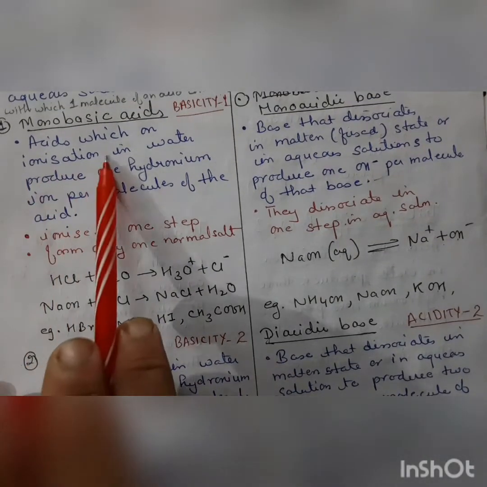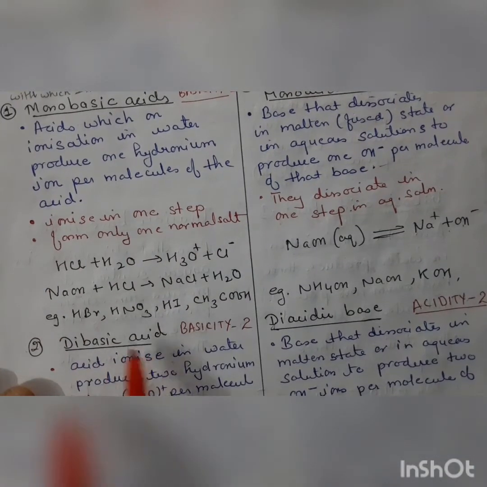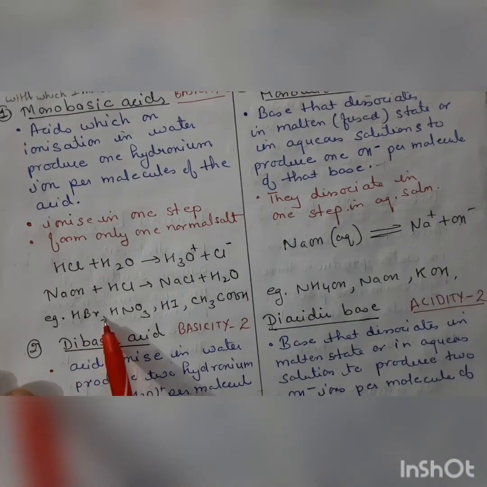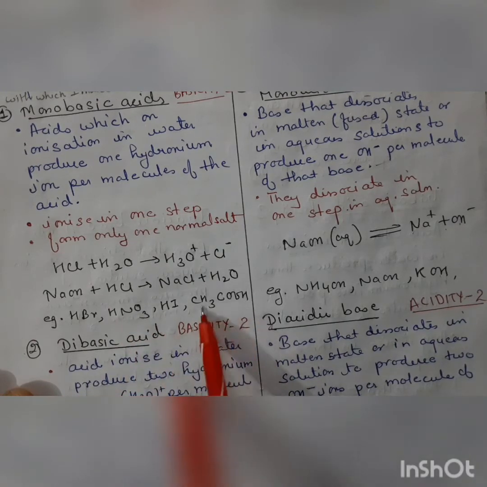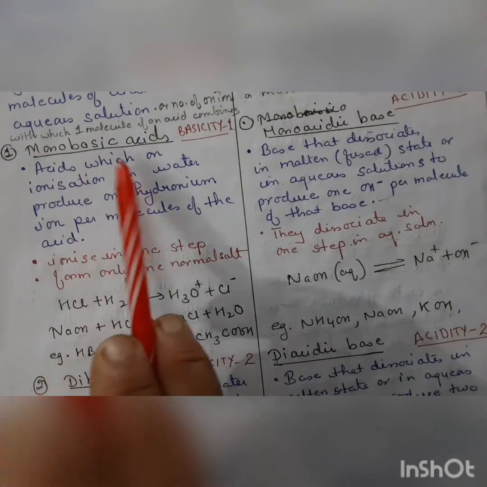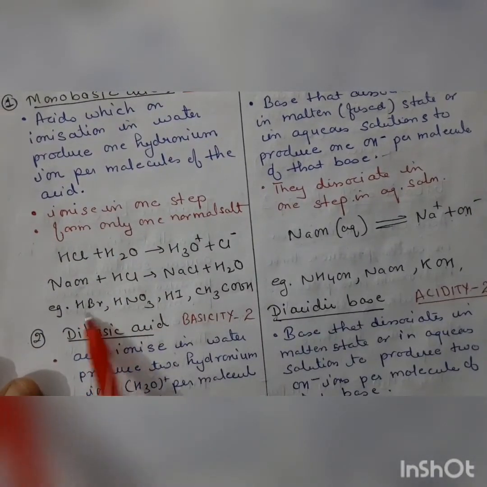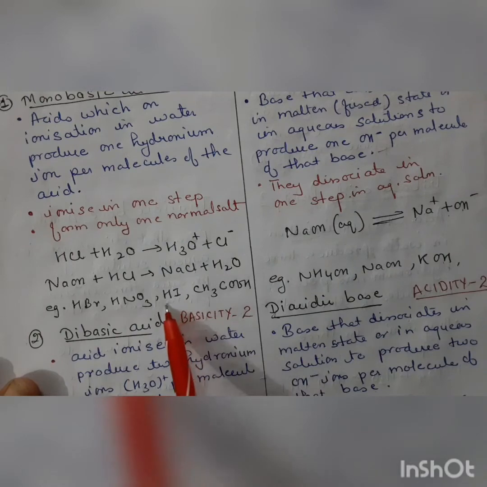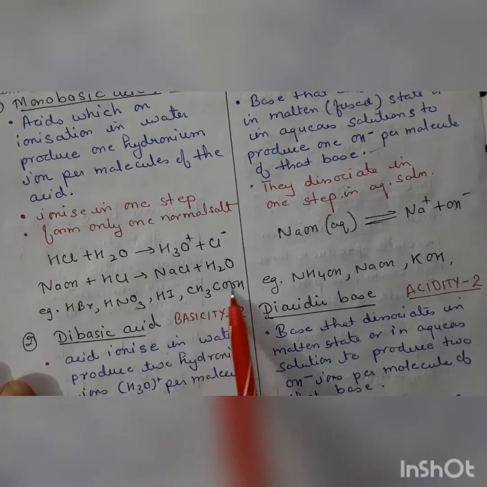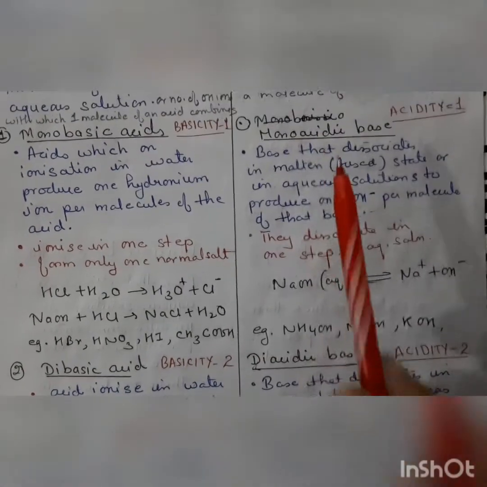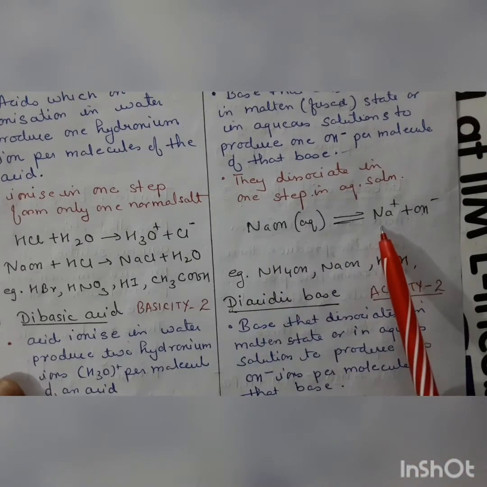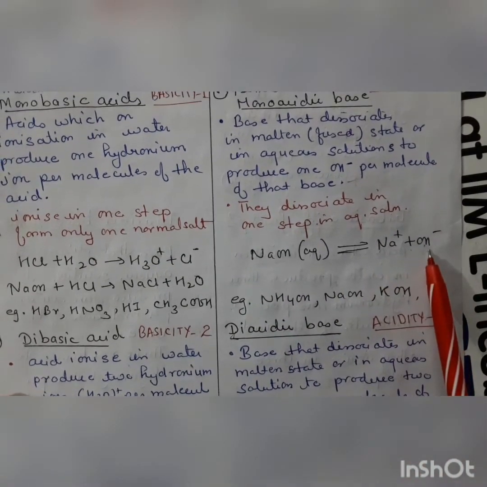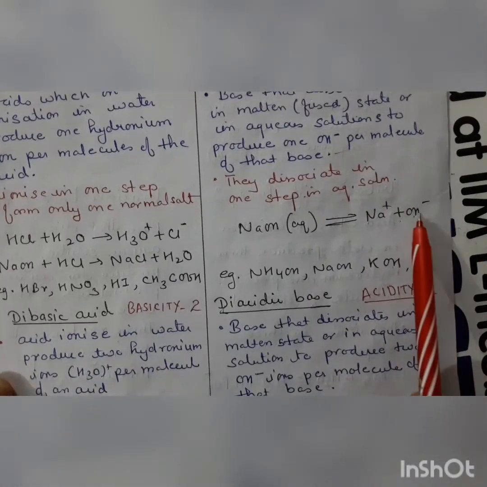Examples of monobasic acids are hydrogen bromide, nitric acid, hydrogen iodide and acetic acid. And monoacidic bases dissociate in one step. Sodium hydroxide in aqueous solution gives 1 sodium ion and 1 hydroxyl ion.